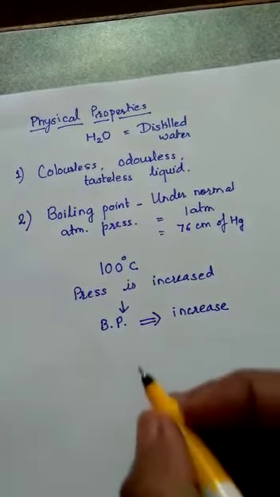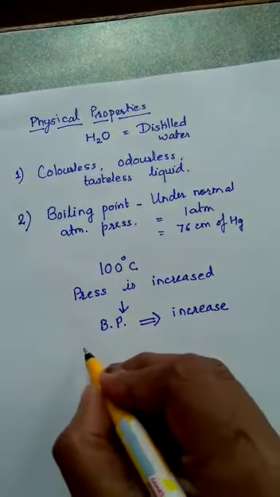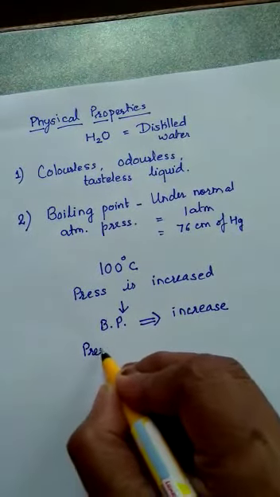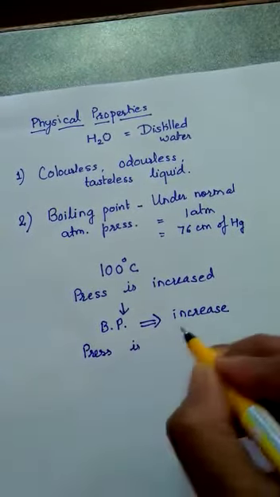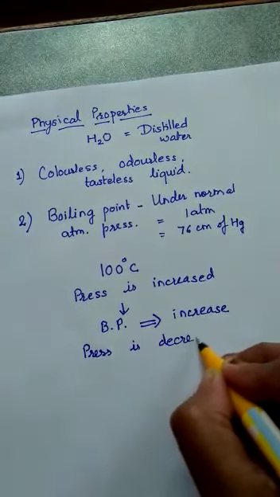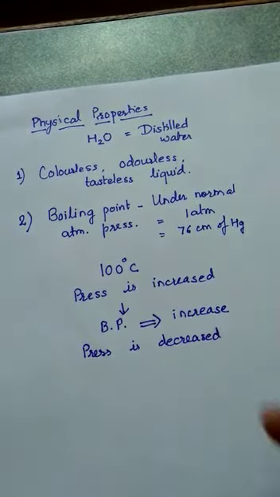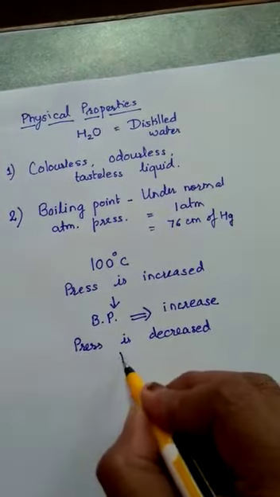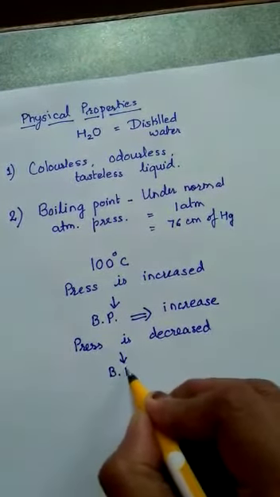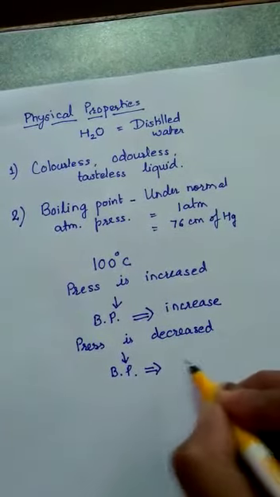Vice versa, if the pressure is decreased, when the pressure is lower than the normal atmospheric pressure, then what will happen to the boiling point? The boiling point will decrease.